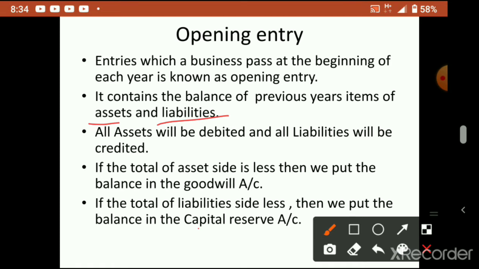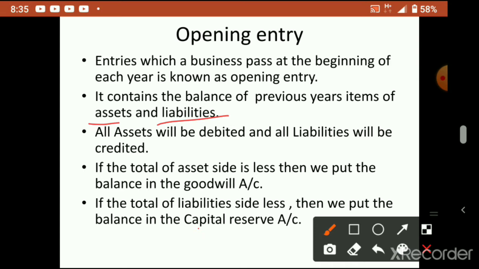All assets will be debited and all liabilities will be credited. So remember, all assets have a debit balance. In the rule you remember, when we purchase an asset we have to debit it. Furniture purchased, furniture account debit to cash. Machinery purchased, machinery account debit to cash. Plant purchased, plant account debit to cash. So in all these situations, what is debited is the asset name. So always assets have a debit balance.